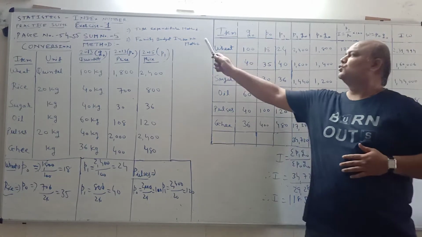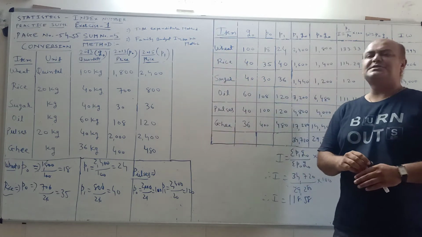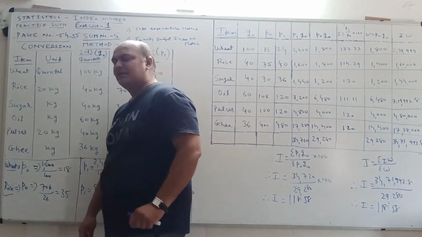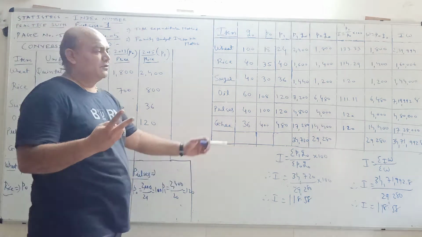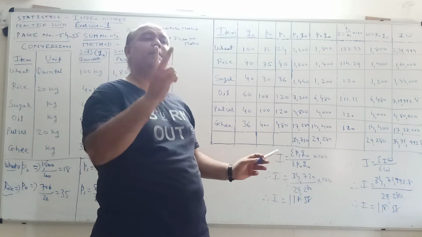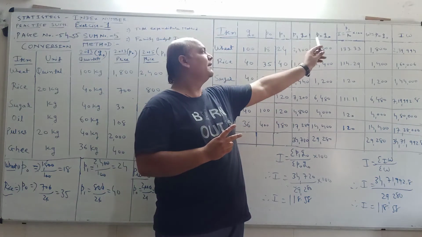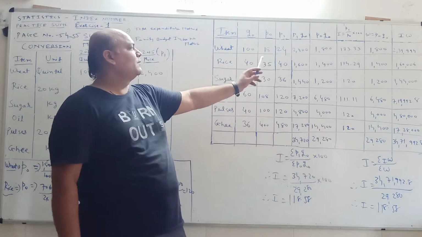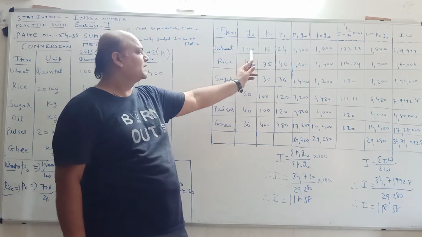Now we have to do two methods, total expenditure method as well as family budget index number method. For total expenditure or aggregate expenditure method, we have to prepare additional two columns, that is P1Q0 and P0Q0. P1Q0 means multiplication of P1 column with Q0 column.